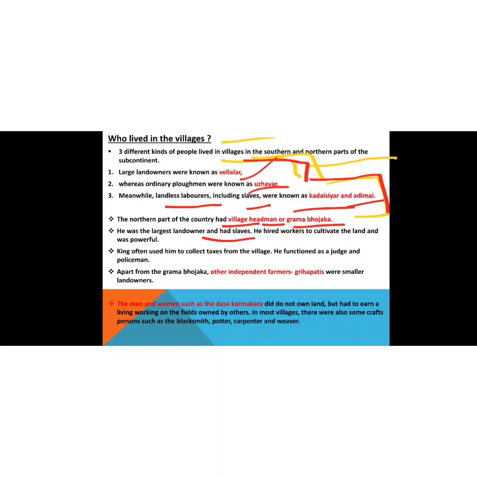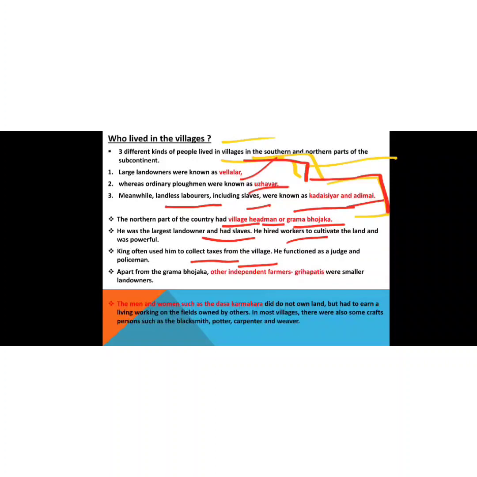He hired workers to cultivate the land and was very powerful. The king often used him to collect taxes from the villages. Sometimes these Gram Bhojakas were appointed by the king to collect the taxes from the villages, and they gave that collected revenue to the king.